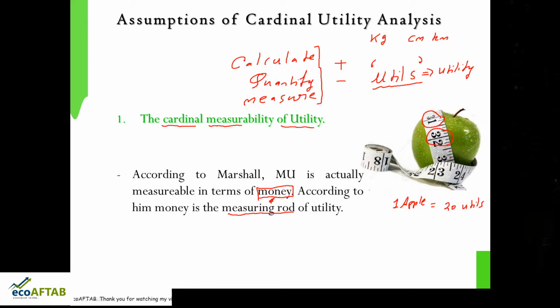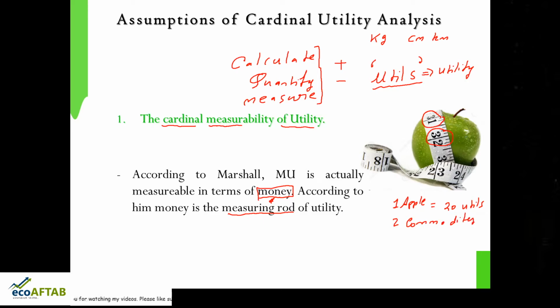This implies that a person can not only calculate the utility, but also know the difference in the utility of two different commodities, about which we will see in the next point.